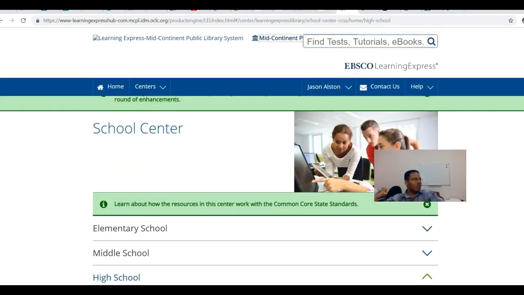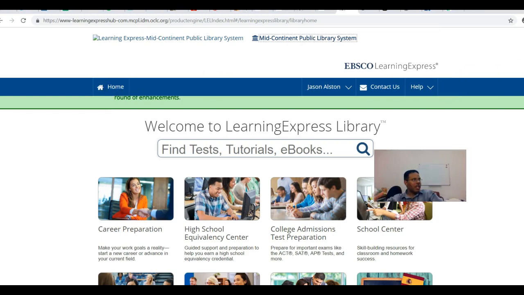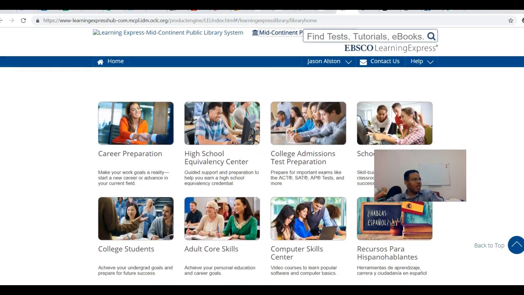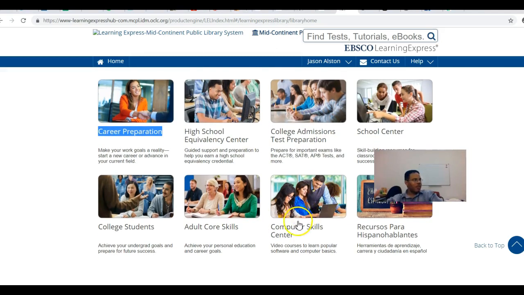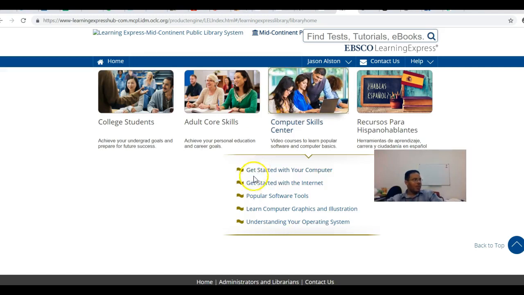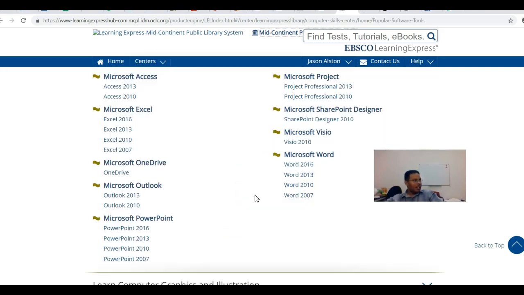I would also just like to show you really quickly, and we're going to go back. So again, with this Learning Express Library, other things that you can do, for one thing, they do have adult core skills and things like that and career preparation. So those are your more adult focused things. But something else that a lot of children and teenagers use that I notice is that they can use this to learn popular software applications.